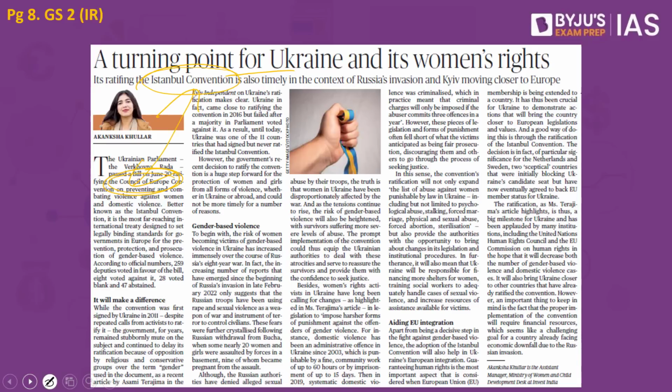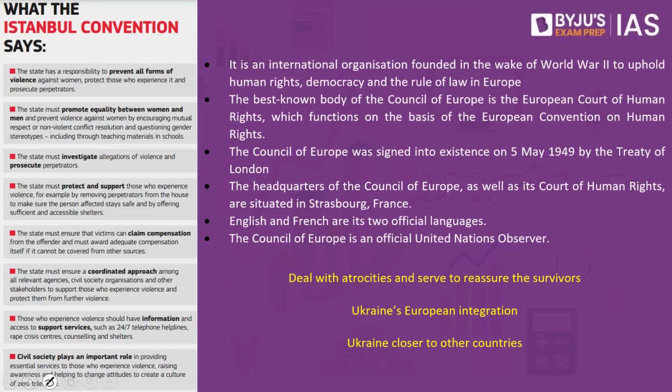First, let us understand what this Council of Europe is. The Council of Europe happens to be an international organization founded in the wake of World War II to uphold human rights, democracy and rule of law in Europe. Does it have laws? No. Does it have any laws which it has to implement? No. What it does is, there are some international agreements, some international human rights laws, human rights laws in Europe as well. These laws will have to be implemented. So the Council of Europe does not have laws of its own, but it ensures that the international agreements with respect to human rights are implemented in that particular country.